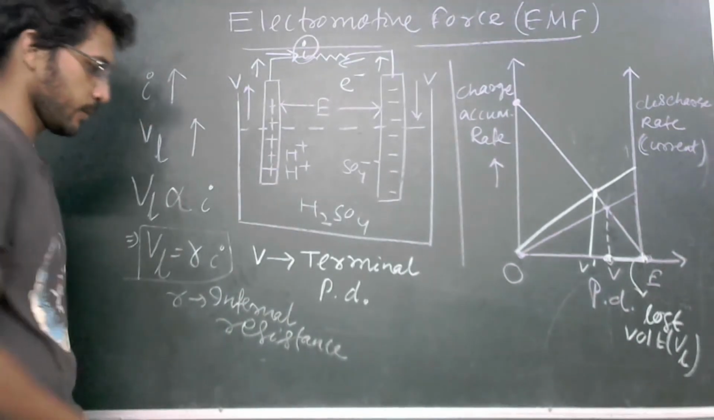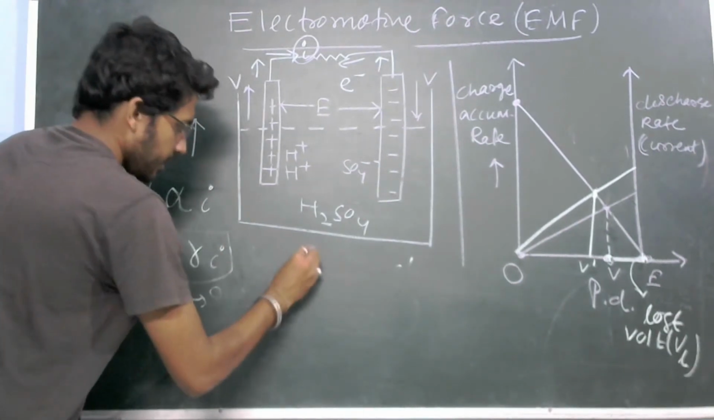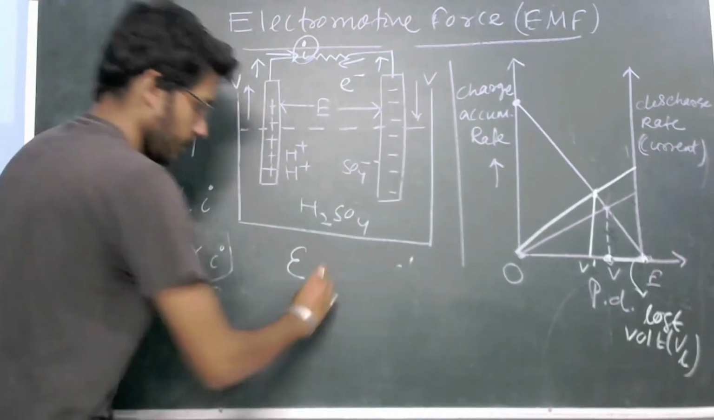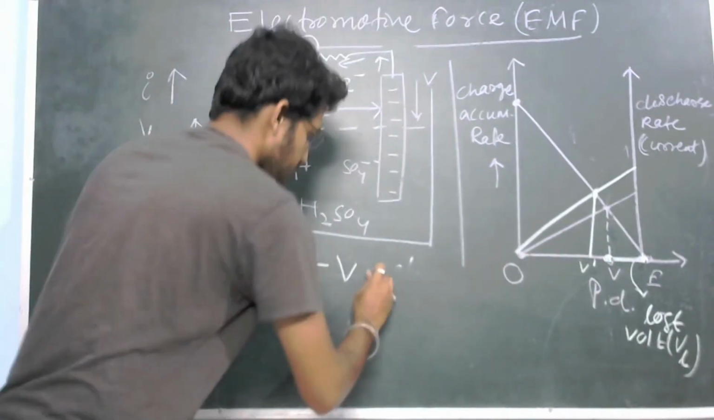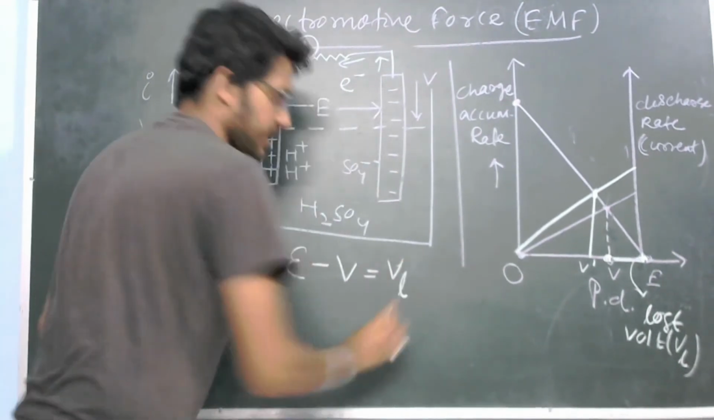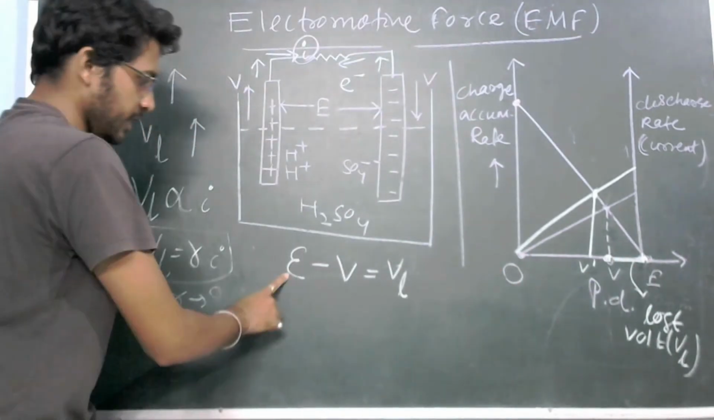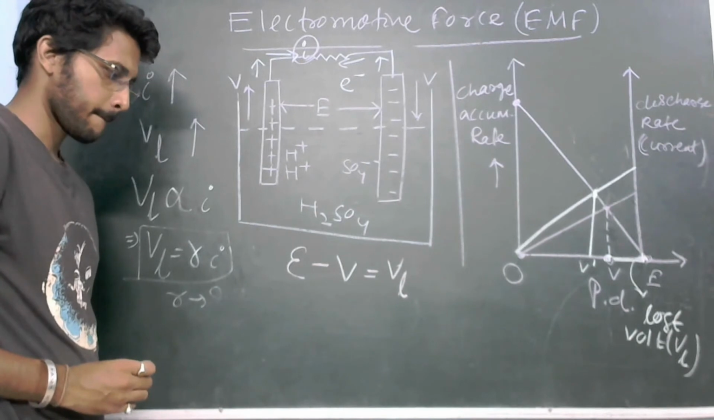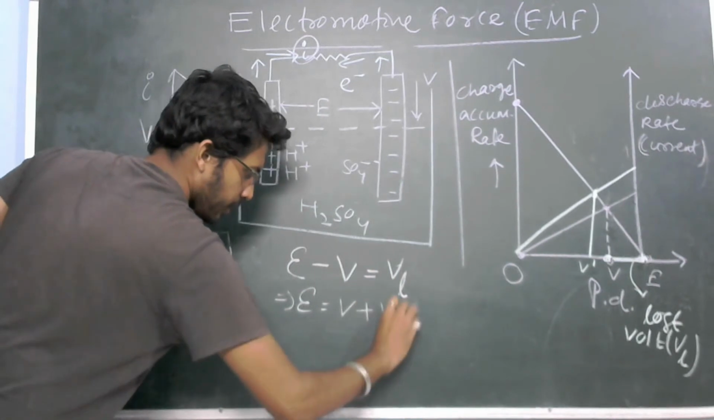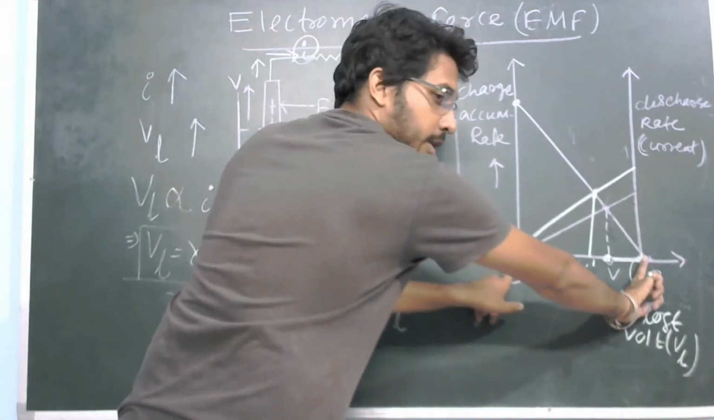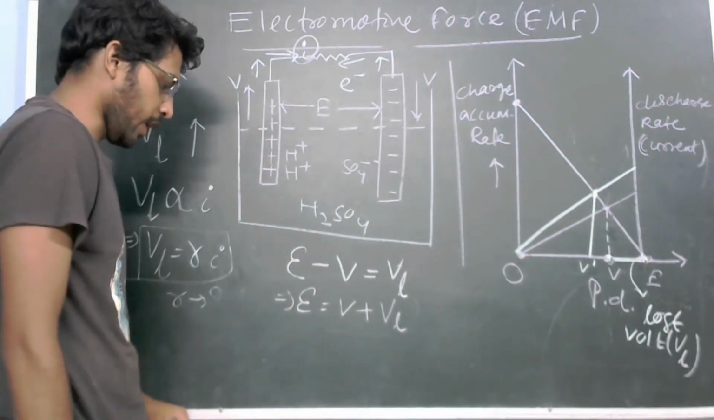So what we got? We got that EMF, which was there, minus potential. This one, potential, is going to give you what? Lost potential. This is the EMF. This is the potential. How much you are getting? Lost potential. So E minus V is equal to VL. Everyone clear? So from here what will we get? E equals V plus VL. E is how much? Here to here. V plus VL is going to give you E. Everyone clear? Okay.